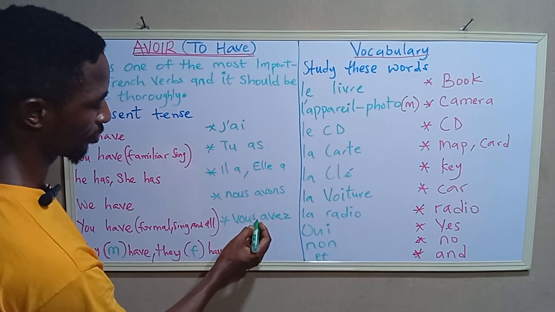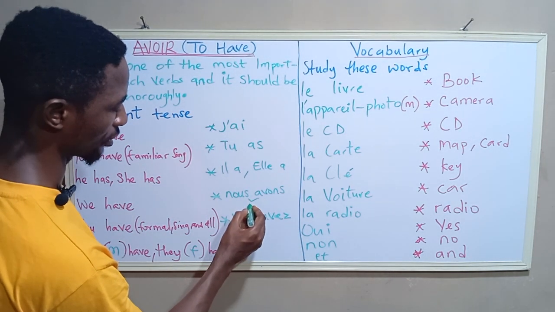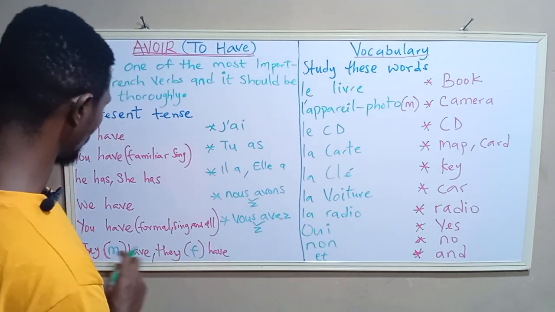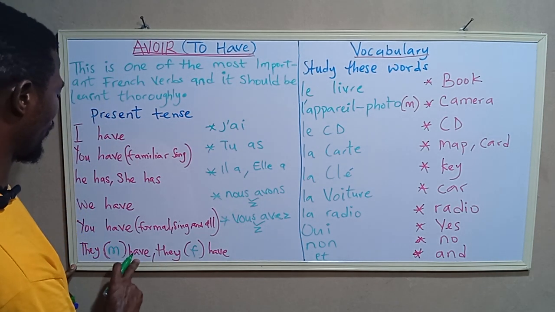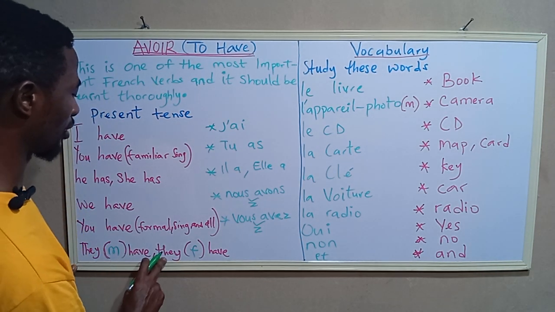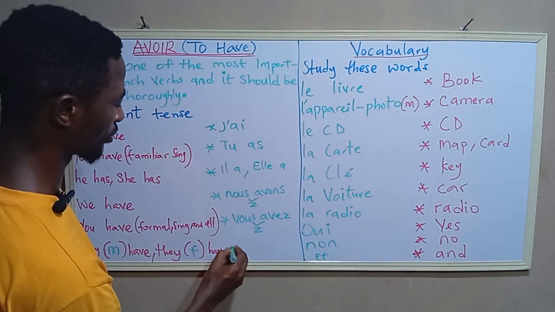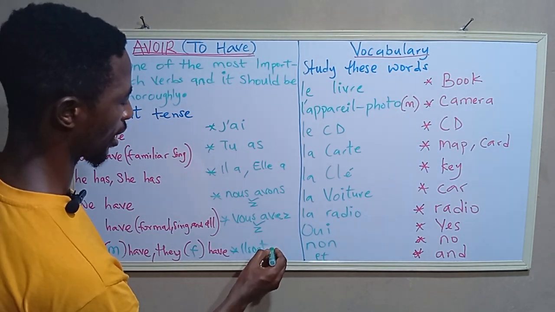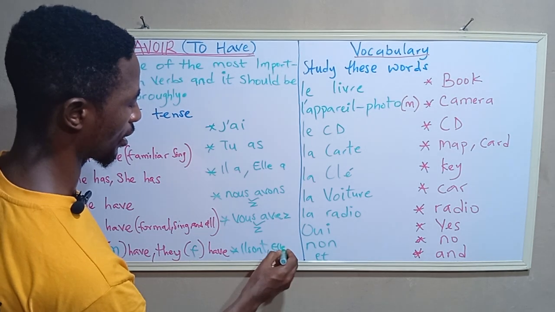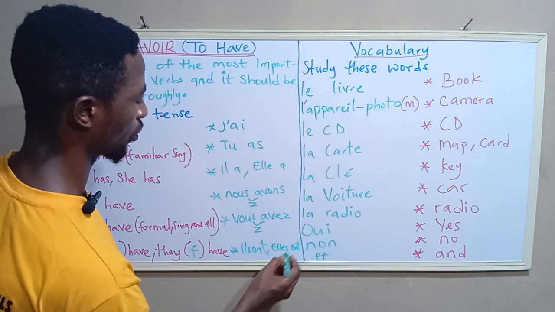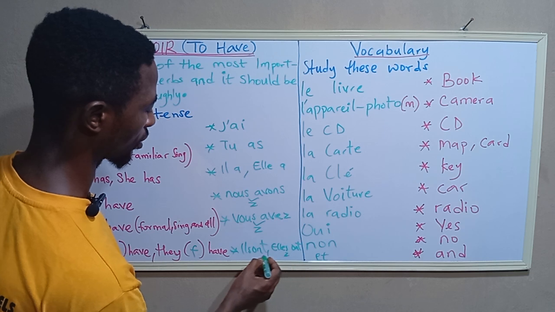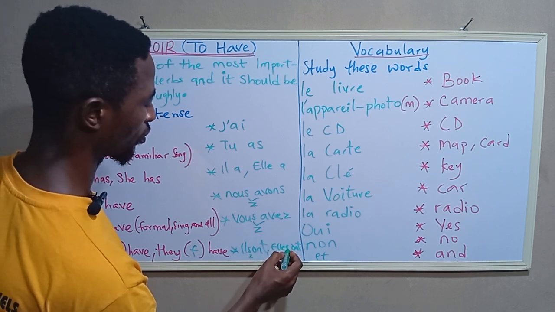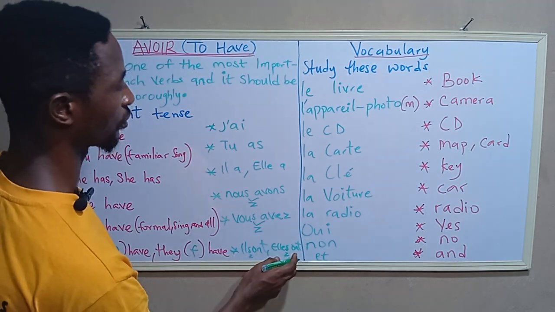Vous avez. But don't forget, you are going to do a liaison here. You turn it to Z. You turn it to Z. So then they are, for masculine, for males, and they are for feminine, it's going to be ils ont and elles ont. So here too you do liaison, and here you do liaison as well. Ils ont and elles ont.